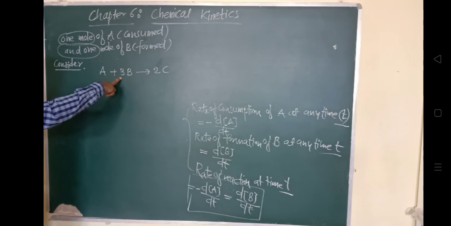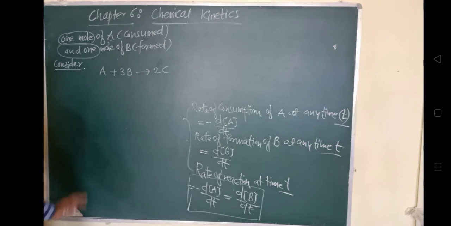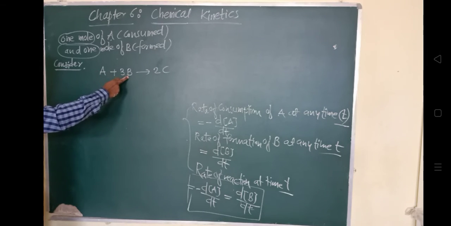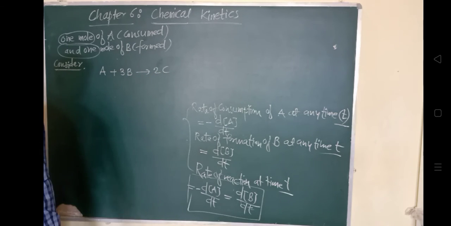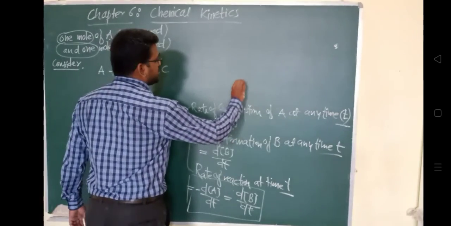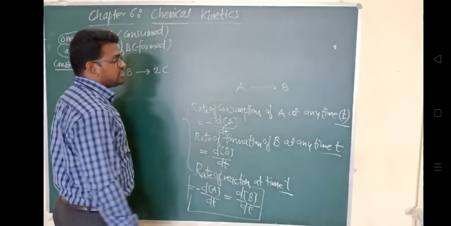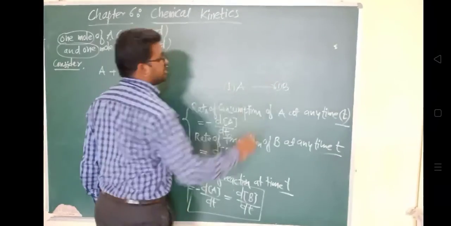So the stoichiometric coefficients of these three species are different. You can see the stoichiometric coefficient for species A is 1, for species B is 3, for species C is 2. The example we took earlier was when 1 mole of reactant A is consumed and 1 mole of B is formed.